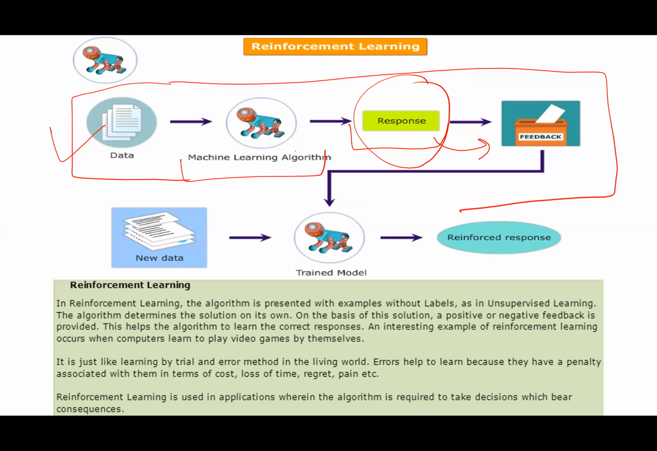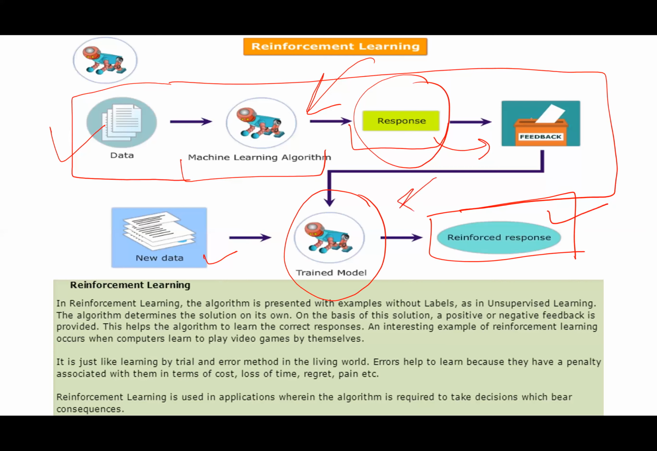Similarly, my machine learning algorithm will learn the strategy to correctly classify something, or maybe do a regression problem, or predict something. So when new data comes, my trained model can be used to make some reinforced response, which is going to be really good, because the model has been trained multiple times. So this is what machine learning is. These are the three types of machine learning. That's it for today.